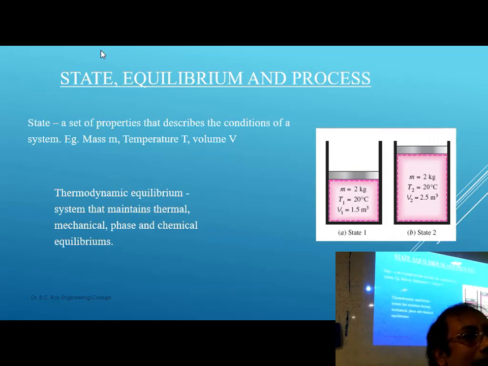Like rocky planets. In the solar system, how many rocky planets do you have? Mercury, Earth, Mars and Venus. That's all. Others are all gaseous. So that way gases are more compared to solids. Anyway, that is about state.